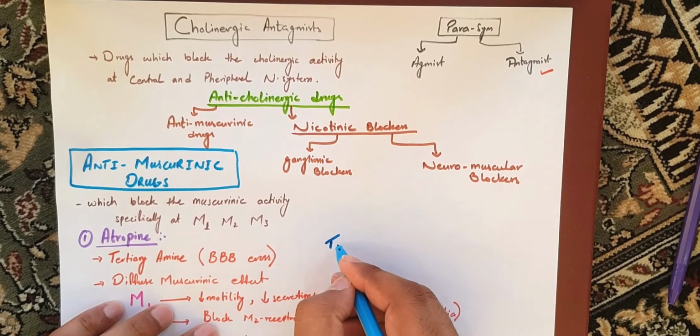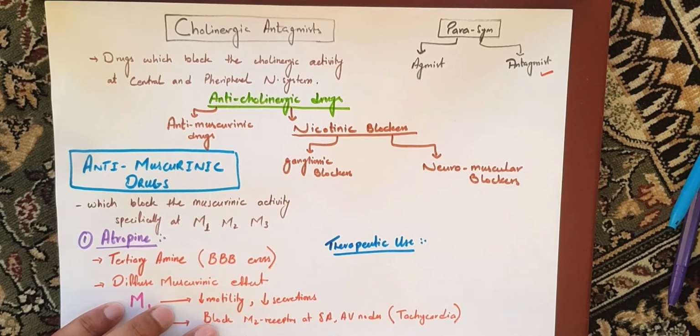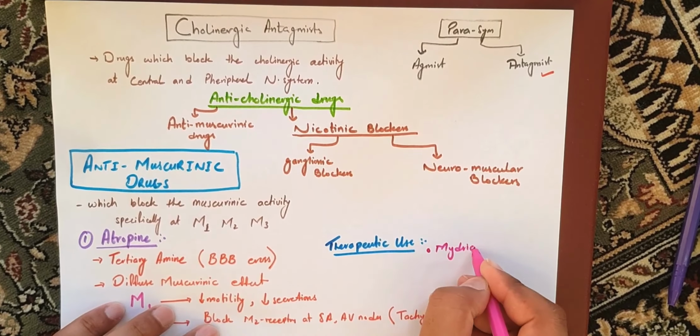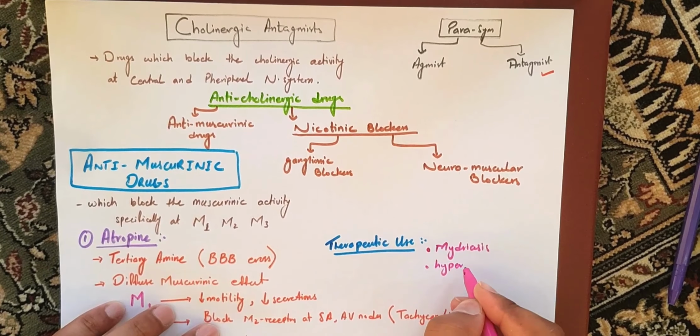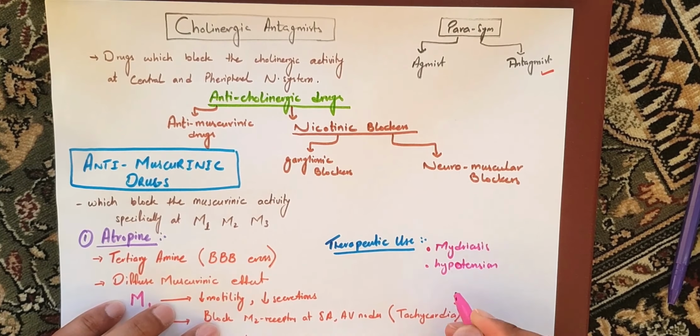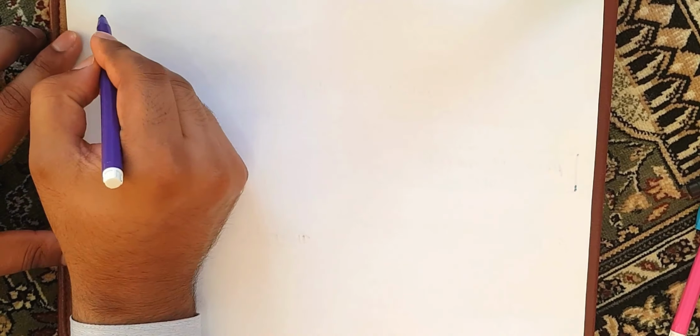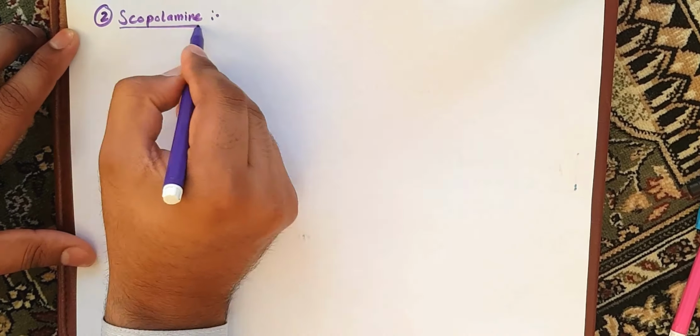The therapeutic use of atropine is pretty easy to understand. As we know, it can cause mydriasis, pupil dilation, when used ophthalmically. It can also cause tachycardia, so it can be used to treat hypotension, and can also cause bronchodilation in the treatment of asthma. The next antimuscarinic drug is scopolamine.